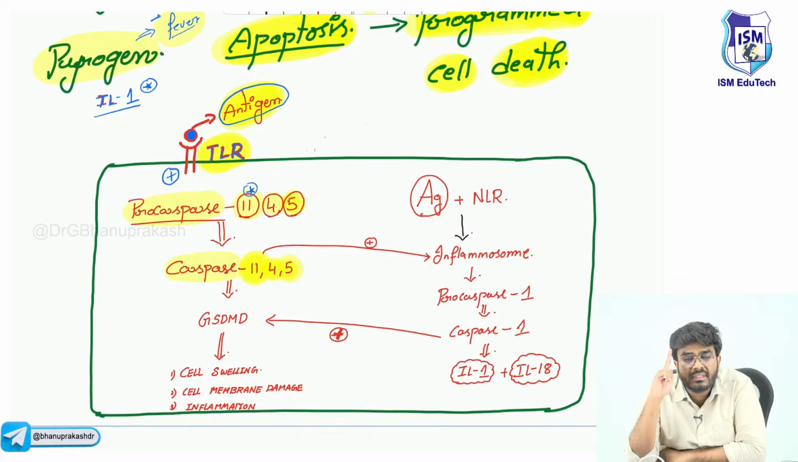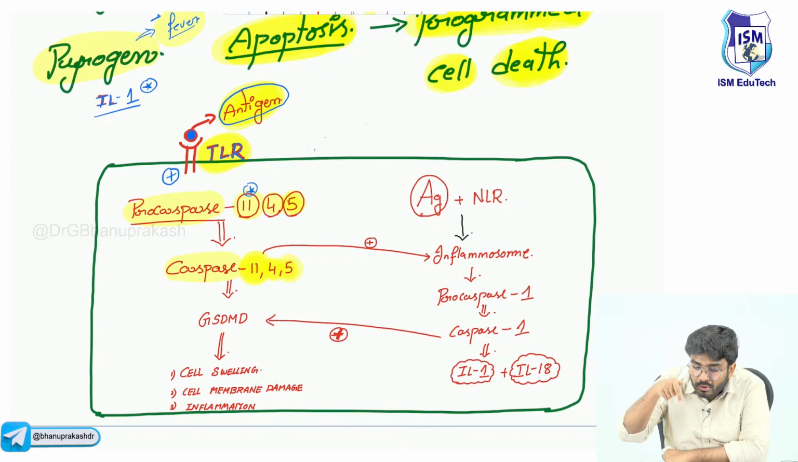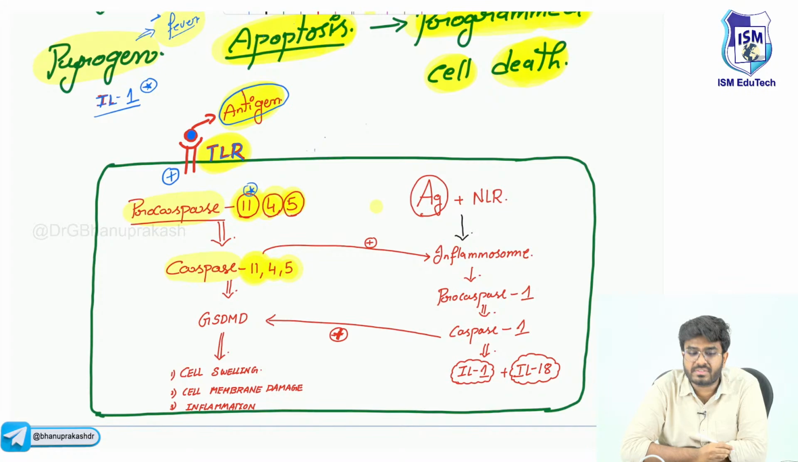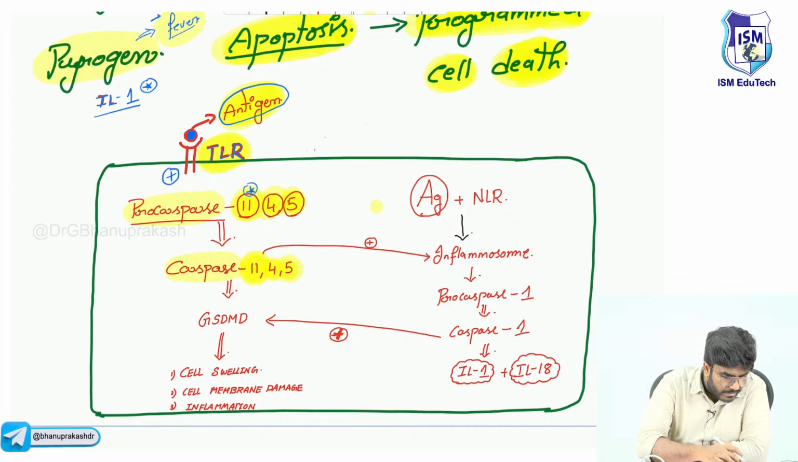In apoptosis, in the intrinsic pathway and in the extrinsic pathway, as I discussed in yesterday's class, which caspases are involved? Sir, caspase number 3, 6, 7, and the initiator caspases like caspase number 8, 9, 10, they are involved. But here look at the caspases. These are caspase number 11, 4, 5. These are different caspases which are getting involved.